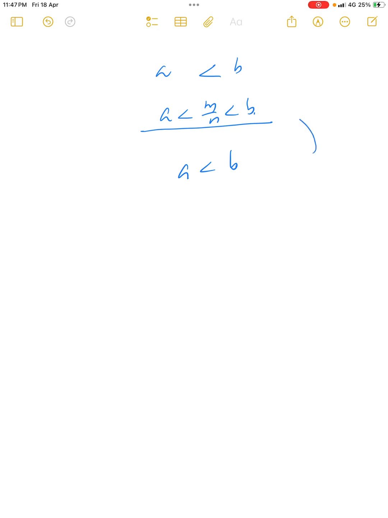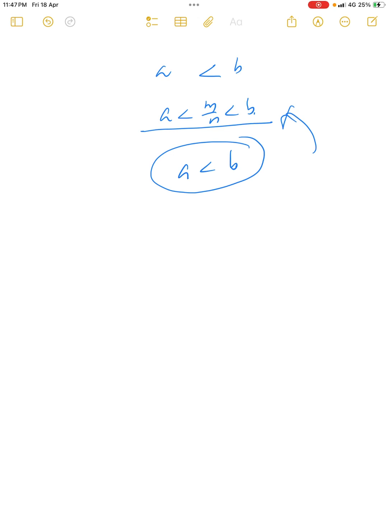In the density theorem we proved that if we take any two distinct real numbers, we can find rational numbers. Now I am going to prove that if we take any two distinct real numbers a and b, we can find irrational numbers between a and b.